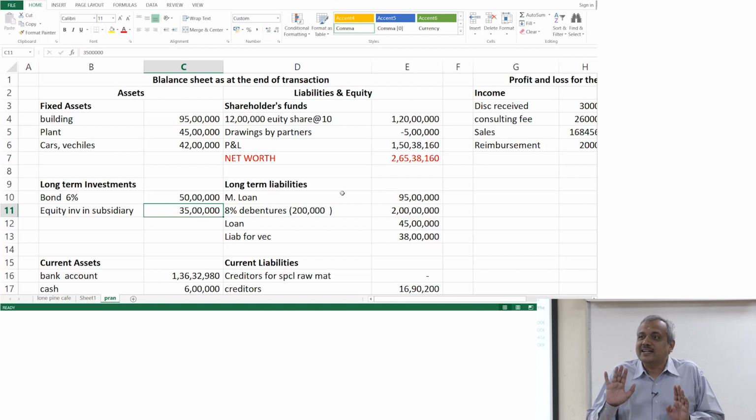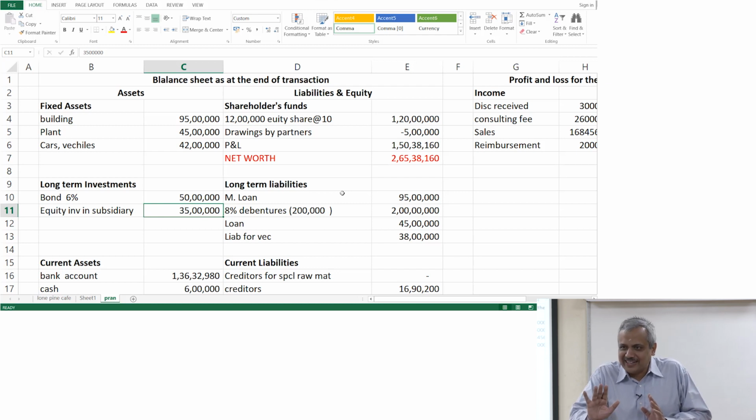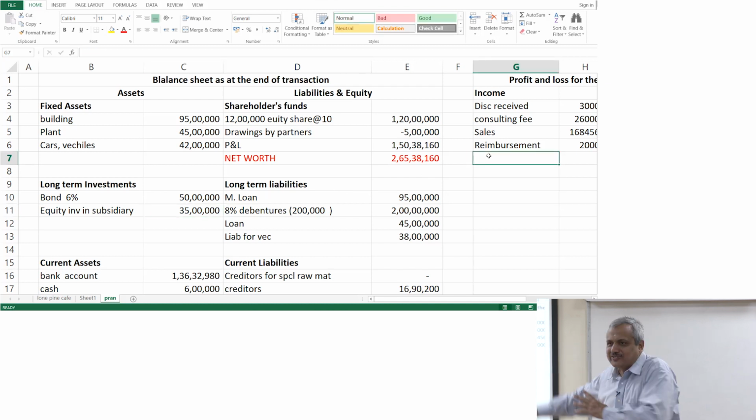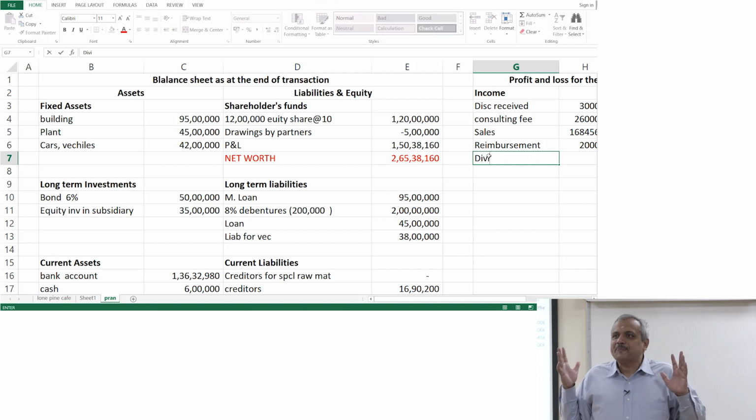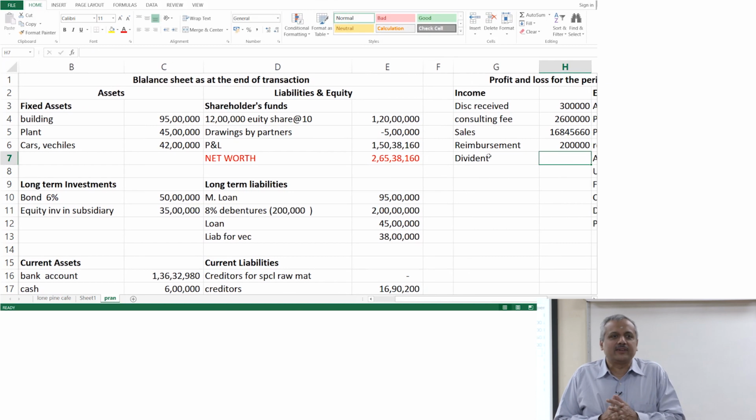There is a slight difference here: dividend declared versus dividend received. Dividend is declared, so income has accrued for you. So you add it in the income, 30% of that amount, assuming that you have invested at par.